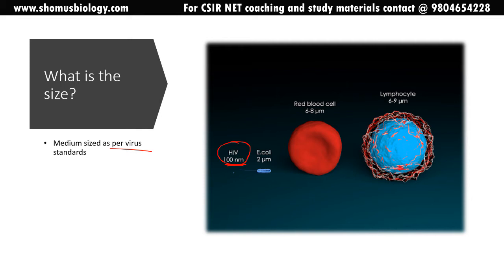A bacteria is 2 micrometer, and a red blood cell is 6 to 8 micrometer in diameter, and a lymphocyte, in this case the T lymphocyte, the CD4 T cell, we call 6 to 9 micrometer in diameter. So the HIV infects this kind of lymphocyte, that is CD4 T cells. The shell is 70 to 100 nanometer in diameter for the HIV.